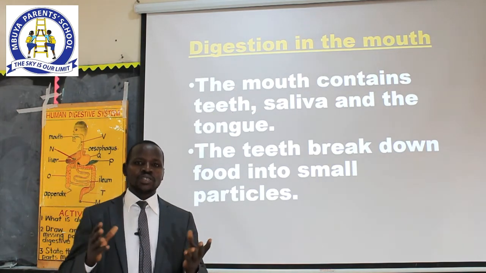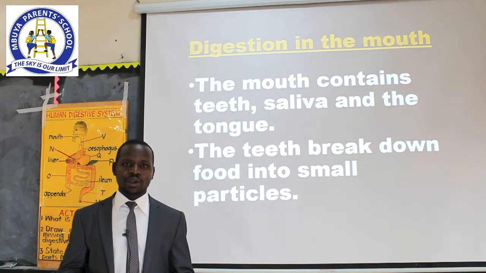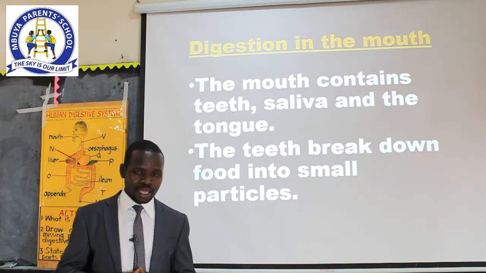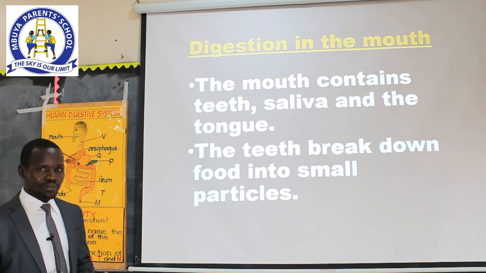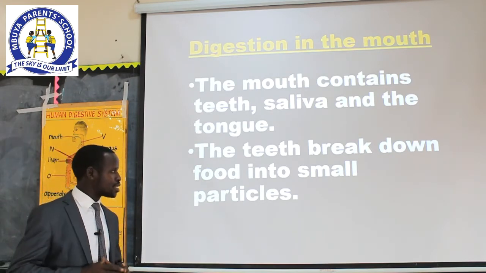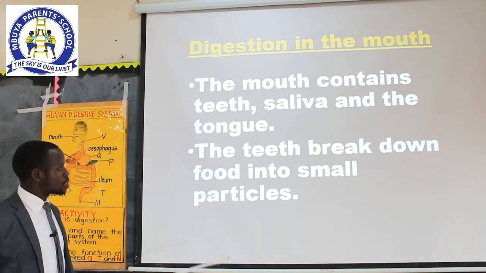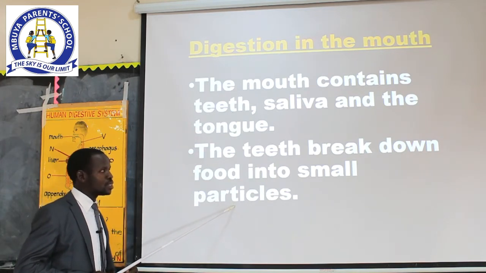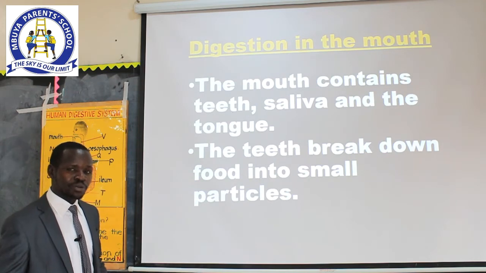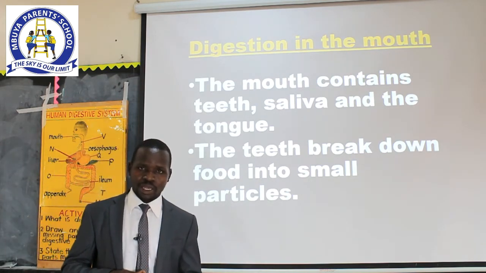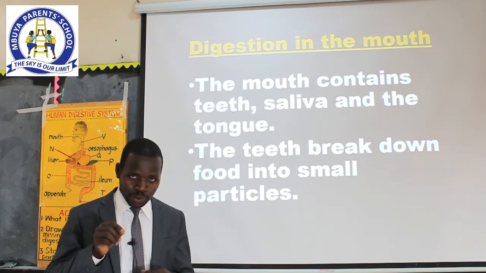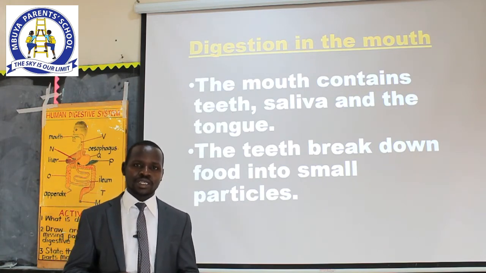So there are two types of digestion that take place in the mouth, both mechanical and chemical, whereby in the mechanical digestion, it is the role of the teeth breaking the food into small particles. I repeat, small particles. So during this process, you must do what we call chewing, and the chewing must be thorough. Why must we chew the food thoroughly before swallowing it?